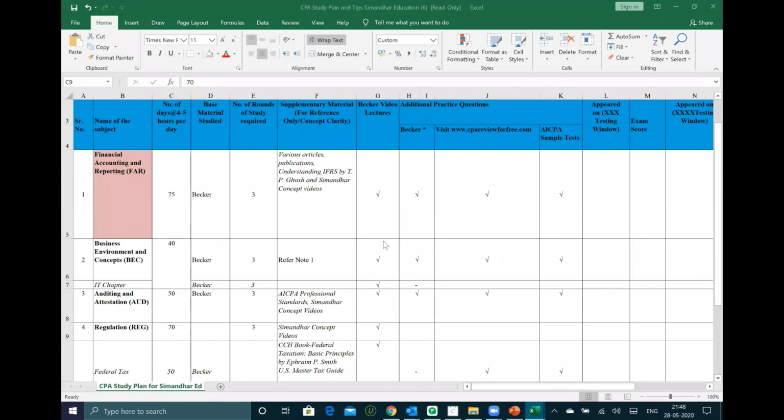Because you were in accounting, did you do a wrong thing by selecting regulation first? That is not the right way of looking at things. There's absolutely no problem. This is a new section, so you might be more interested in it also. It again depends on how the timeline is for you. Now since you have started regulation, stick to it, study every day and try to finish it off. You have already started and attended one class.